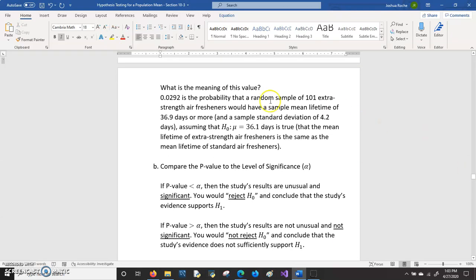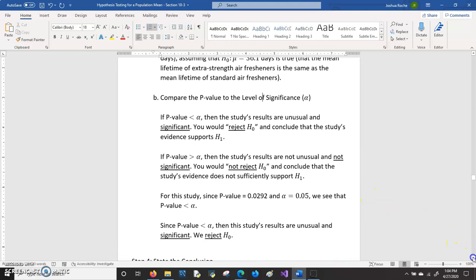So again, the meaning of this p-value is it's the probability that a random sample of 101 extra strength air fresheners would have a sample mean lifetime of 36.9 days or more and a sample standard deviation of 4.2 days, assuming that the null hypothesis is true. In other words, that the mean lifetime of extra strength air fresheners is just the same as the mean lifetime of standard air fresheners.